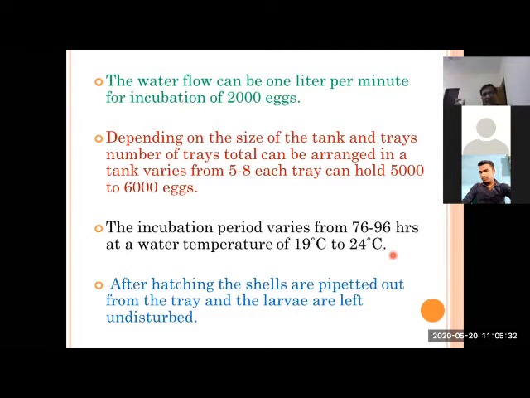Okay, with the increase of temperature, the hatching time will be lesser, but your survival will be again and again lesser. For optimum survival and optimum hatching time, this is the optimum temperature range, and this is the time for the maximum survival of that.